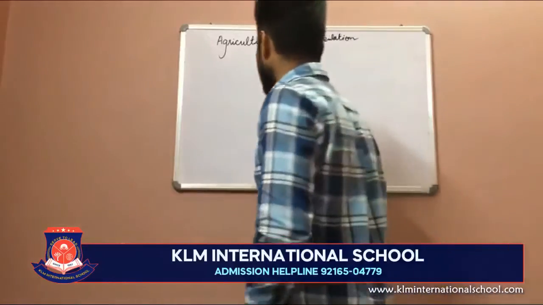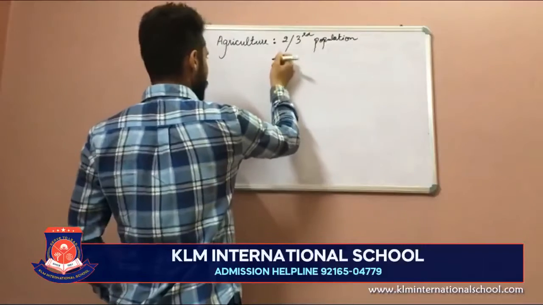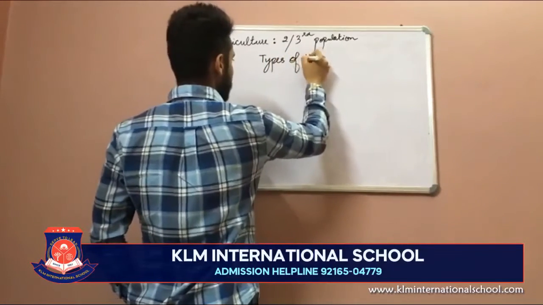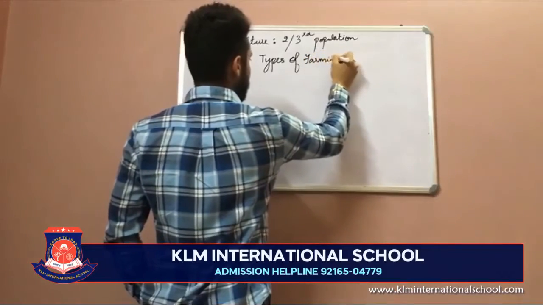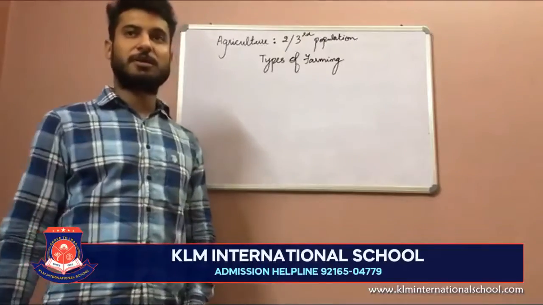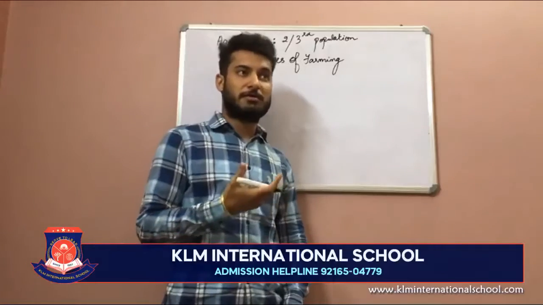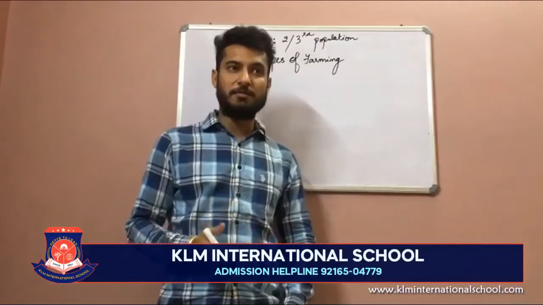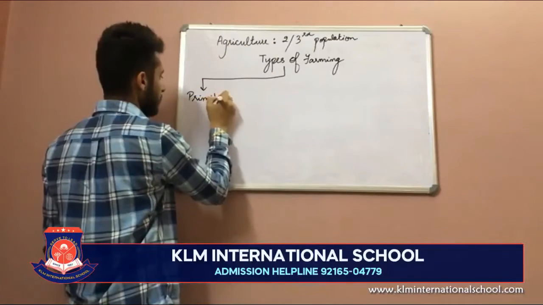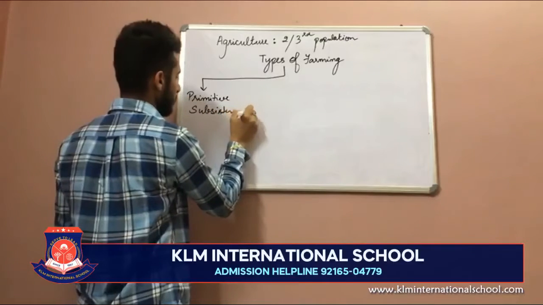The very first topic of your chapter is types of farming. Now, depending on the weather situations, the climatic conditions, the fertility of the soil, the terrain, whether it is a plateau, a range of mountains, or a plain area, how much water is available in that area, there are different types of farming, such as subsistence farming.